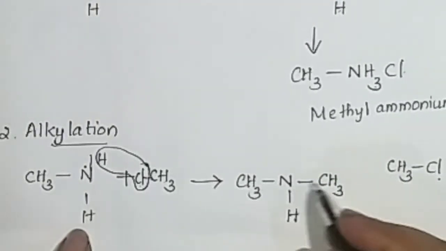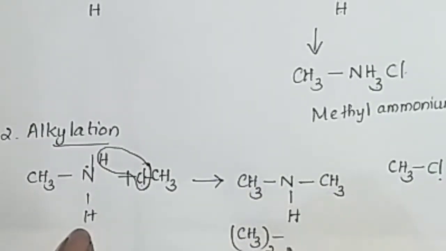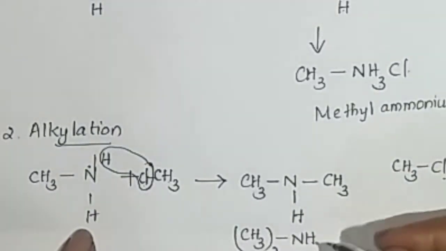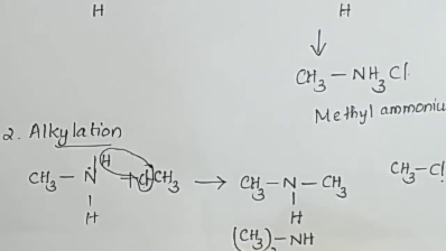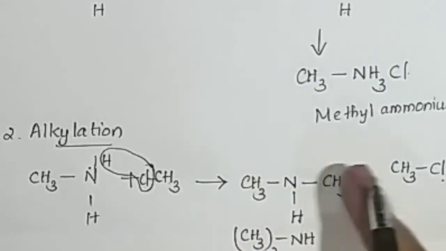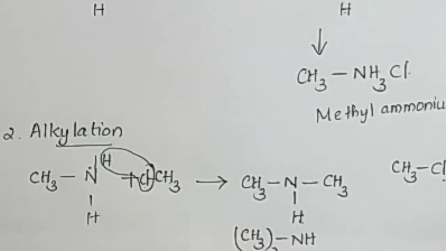This can be simply written as (CH3)2NH. This is dimethylamine, CH3NHCH3. This is a secondary amine because it consists of only an NH group.